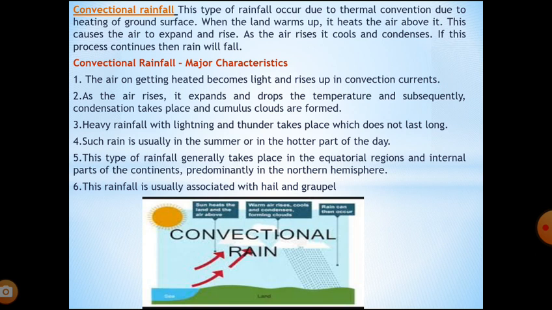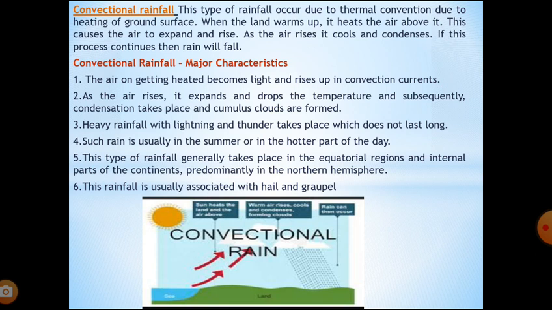Heavy rainfall with lightning and thunder takes place, which does not last long. Such rain is usually in the summer or in the hotter part of the day.